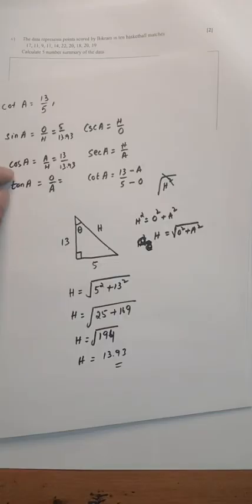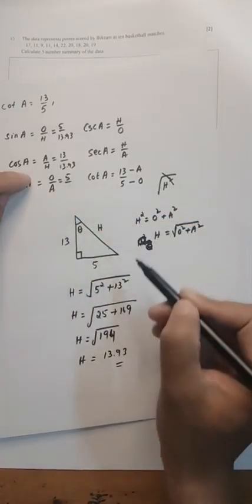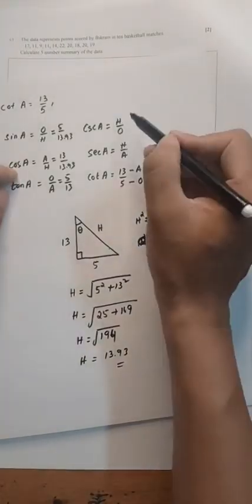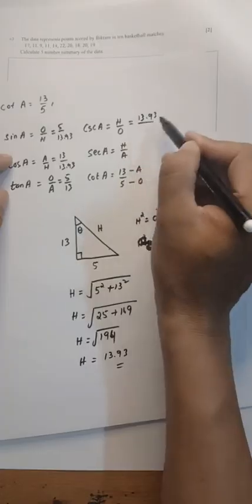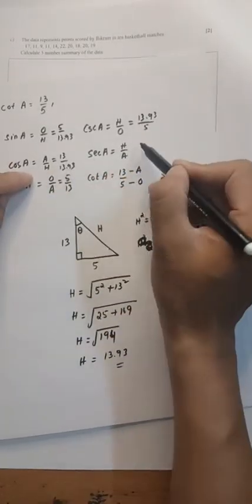Sometimes you get decimals. Okay, for the other ratio, just reciprocate: 5 by 13, and 13.93 divided by 5 for the second one, just reciprocate.